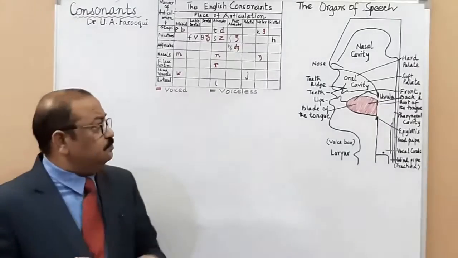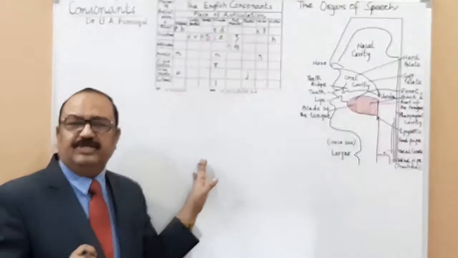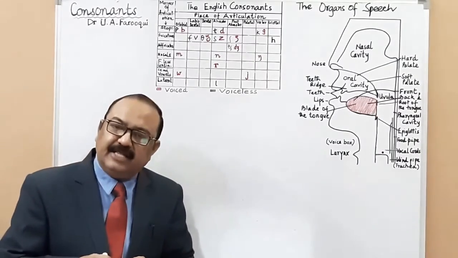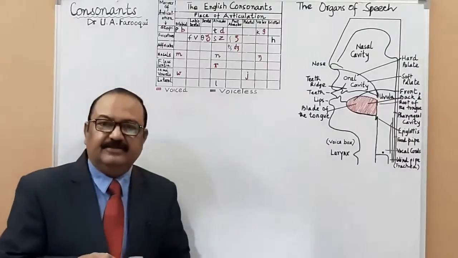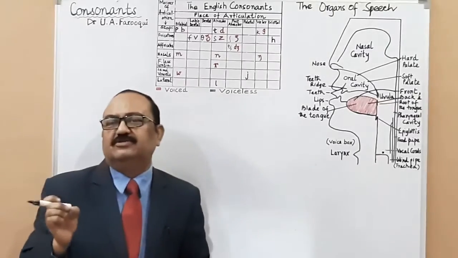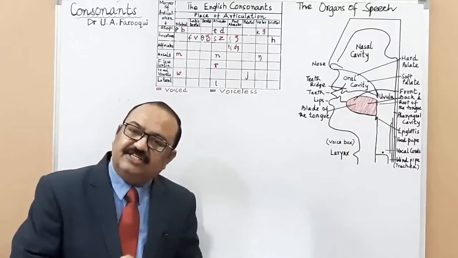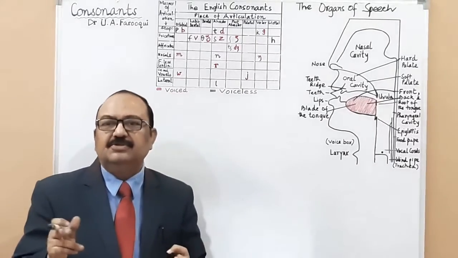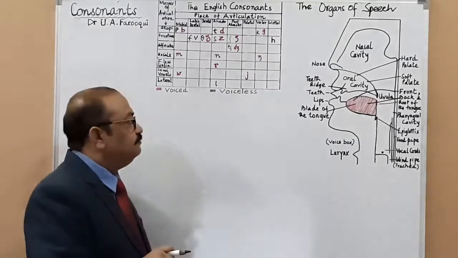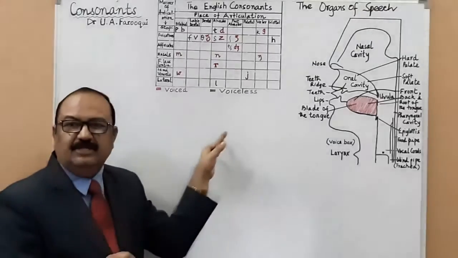Now, if I ask you what is constriction, tell me what it is. Narrowing or obstruction of the vocal tract. If there is a small question, say a 1 or 2 mark question, like what is constriction, what are we going to write? That constriction refers to the narrowing of the vocal tract. So, any question that you would like to ask up till now?